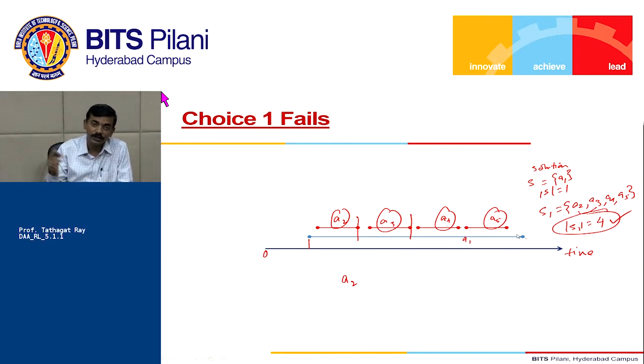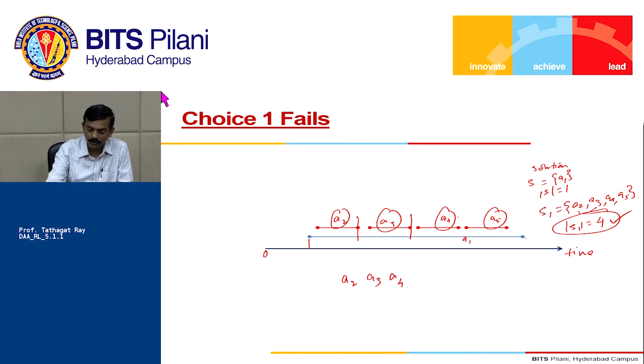A1 is the one which finishes last. Okay. So I'm going to pick the next activity as A3. Remaining activities are A4, A5 and A1. Out of this, which one finishes first? A4 finishes first. Okay, fine.